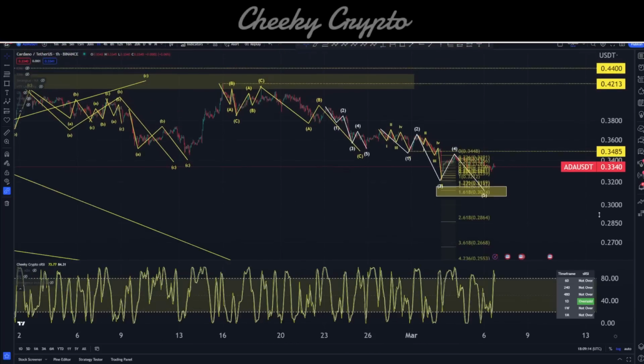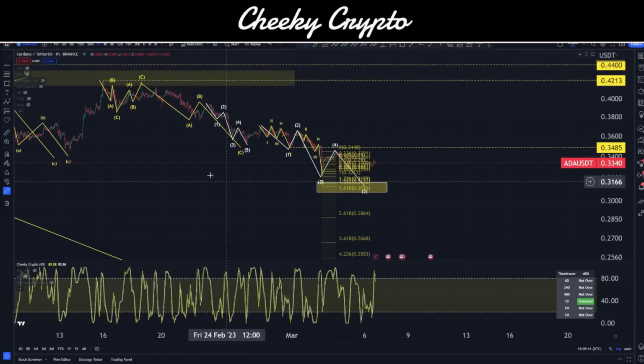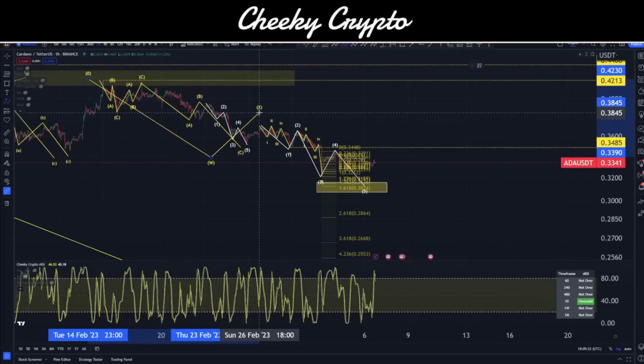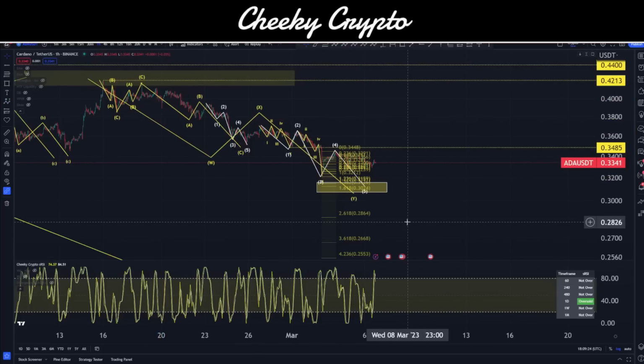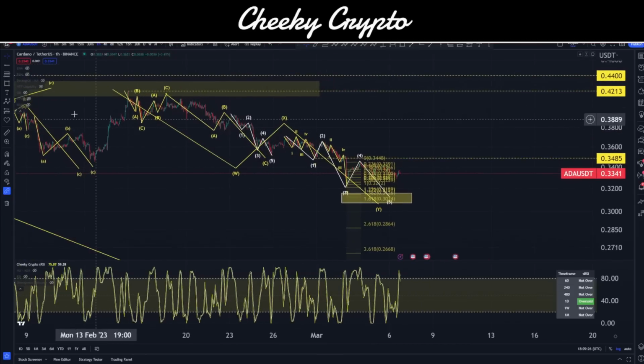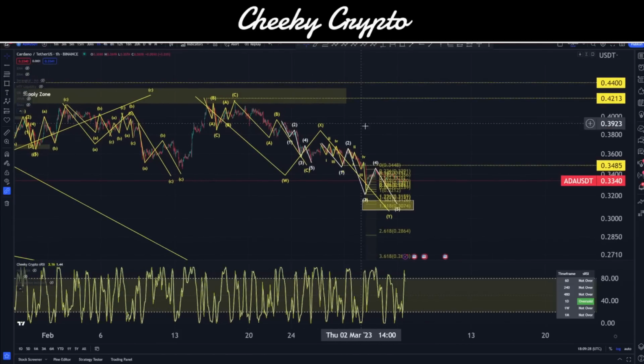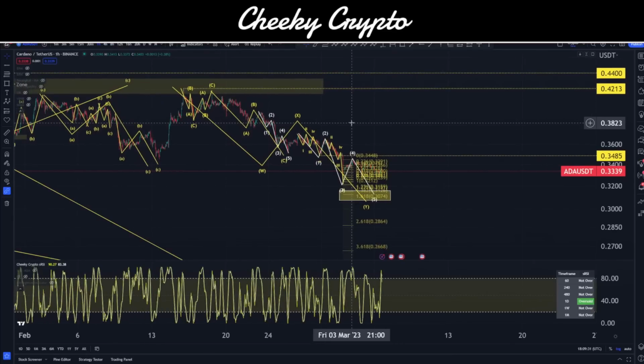Okay, so as I zoom out of this, we can take stock of this entire situation. We have here a 3-wave count of a W, X, and potentially Y, finishing off down at the end there. All in all, it looks very interesting as a structure. It's not going down in an impulsive way by the looks of it. It does look like it is coming down into these corrections nice and slow.